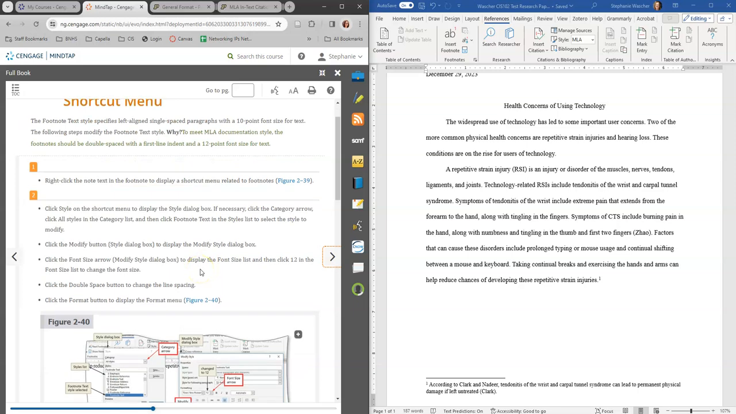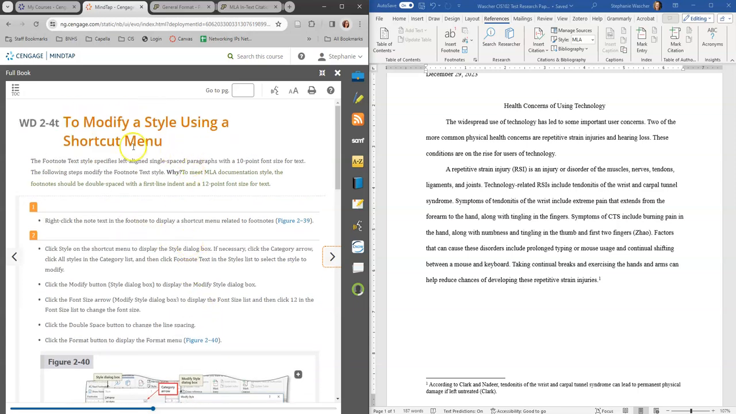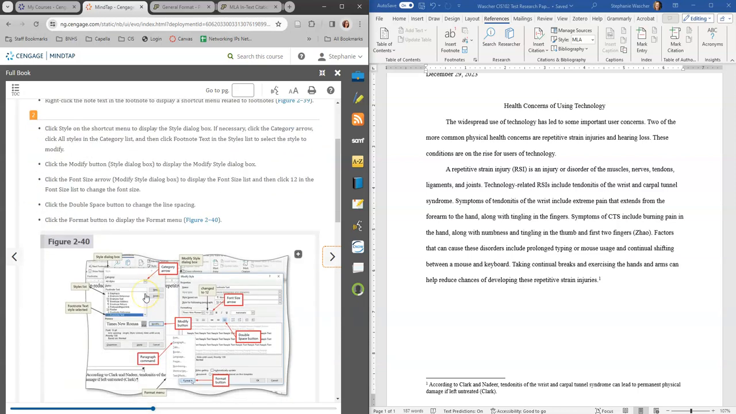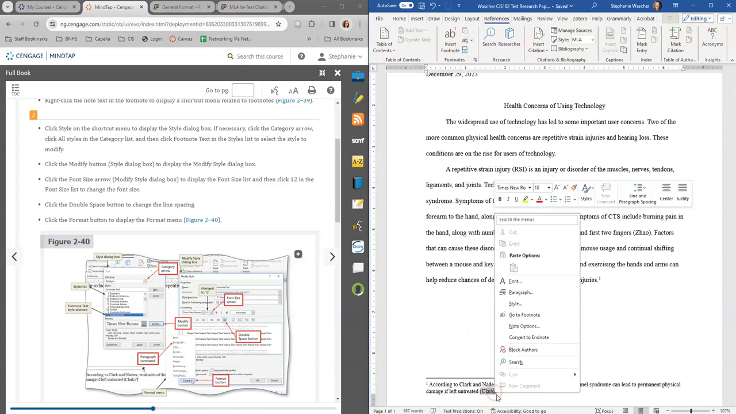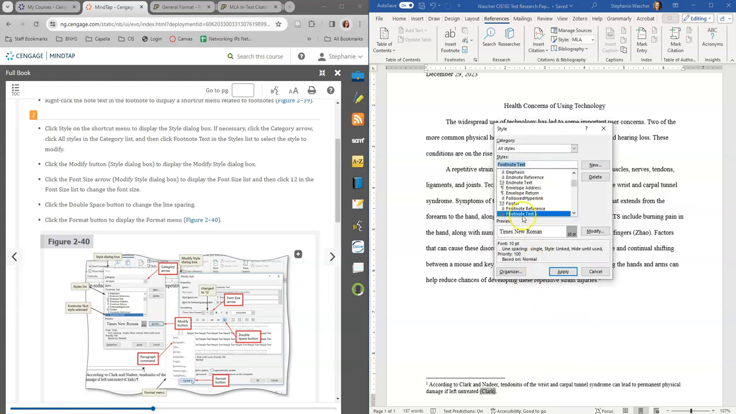So we're going to modify a style using the shortcut menu. We're going to right-click the note text, and then we're going to go to Style. And we've got the footnote text style. Right now it's Times New Roman 10 point, but we're going to double check and make sure.